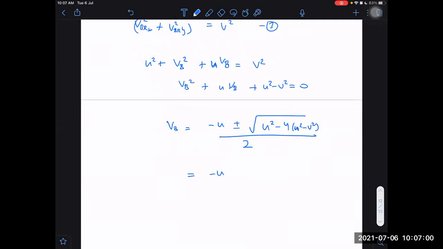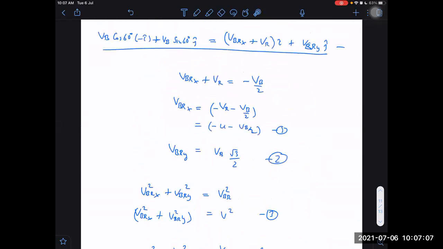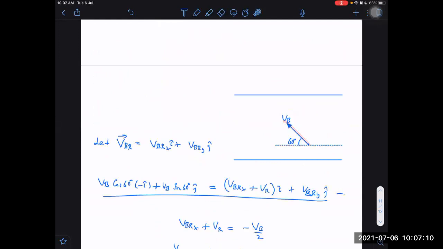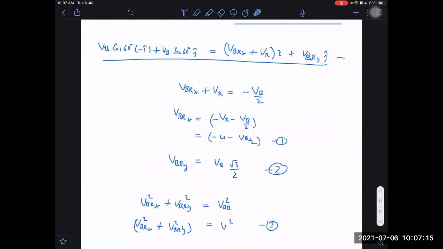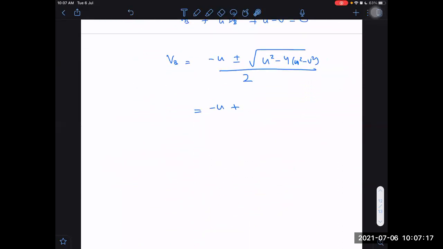I'm neglecting the negative root because VB magnitude-wise is positive only. Negative VB indicates that velocity should not be in this direction but backwards, and I cannot do that. I have to take velocity in this direction only, so VB cannot change sign. So minus U plus, neglecting the negative one, we are getting the root of 4V square minus 3U square, divided by 2.